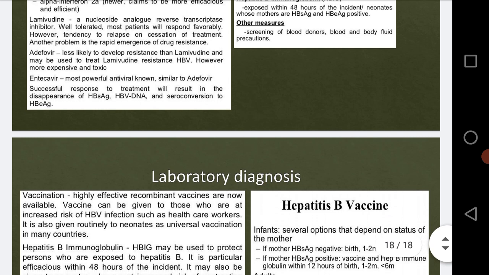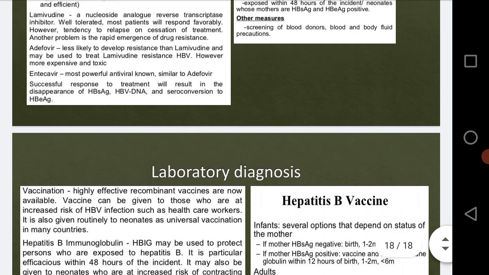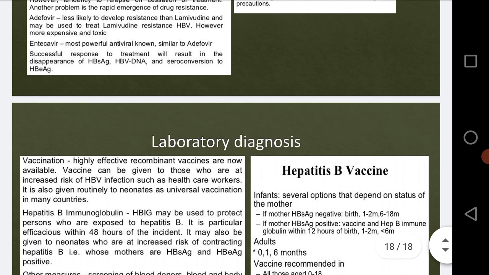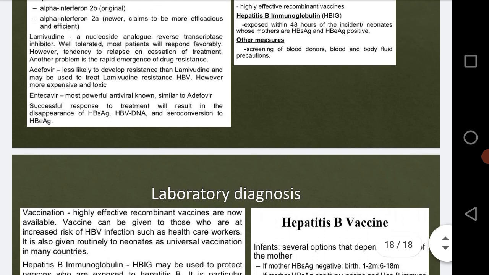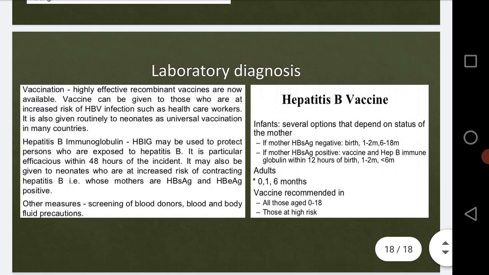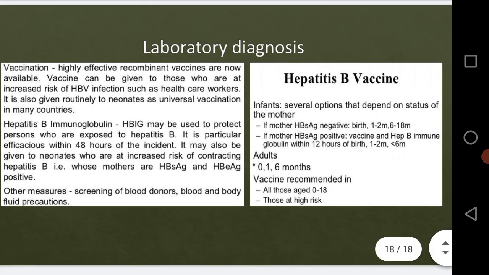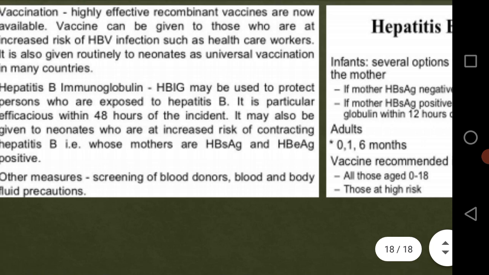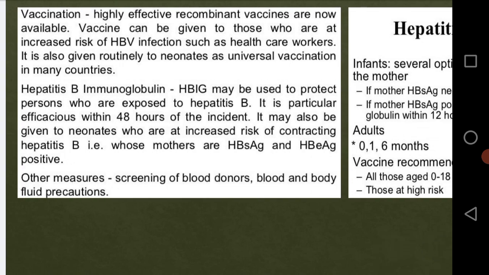And the other measures, such as screening of blood donors, blood and body fluid precautions, right? Then in vaccinations, highly effective recombinant vaccines are now available.